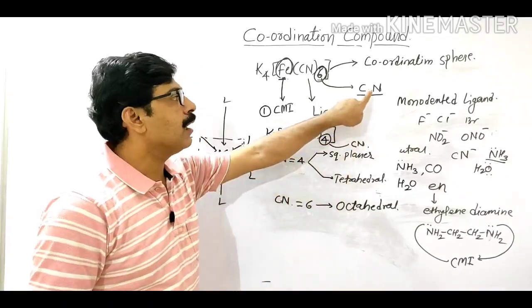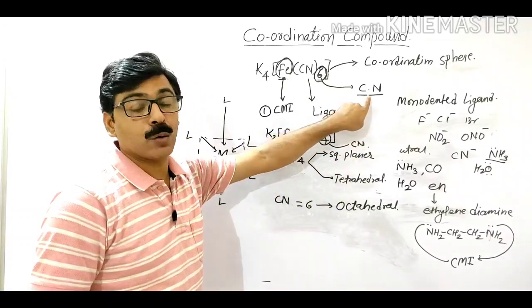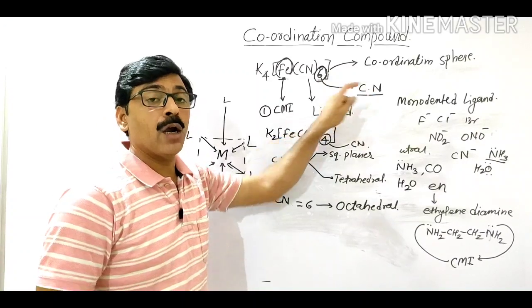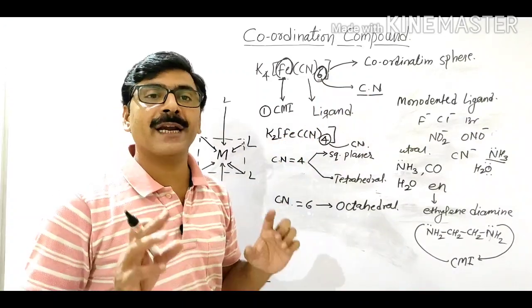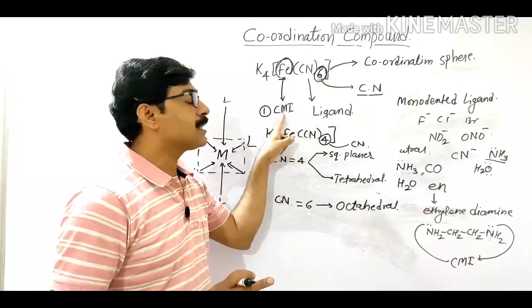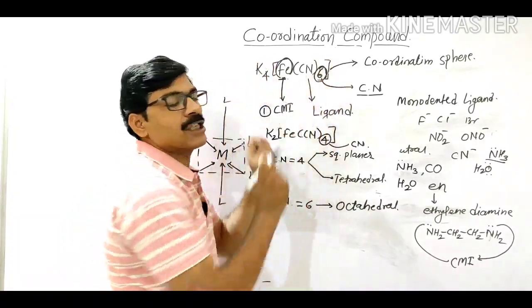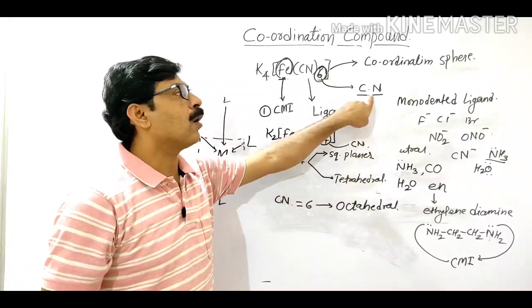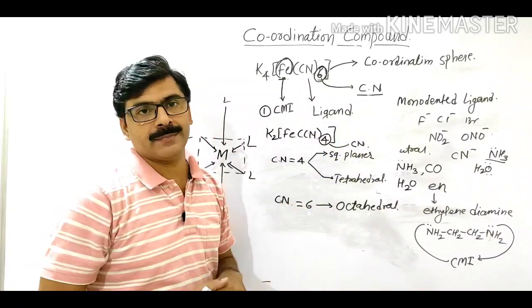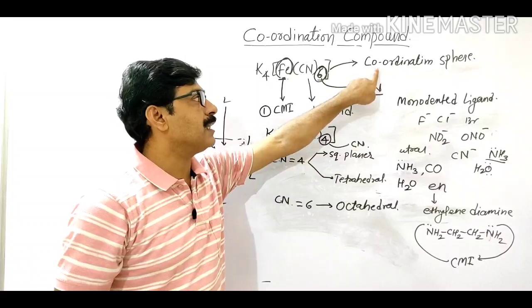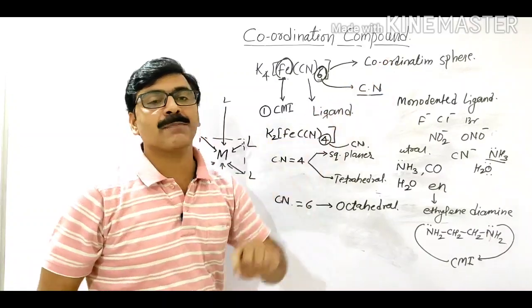Now this is the coordination number. So what is called the coordination number? The total number of coordinate bonds formed between the central metal atom and ligands in a coordination entity is called the coordination number. And the last term is the coordination sphere.